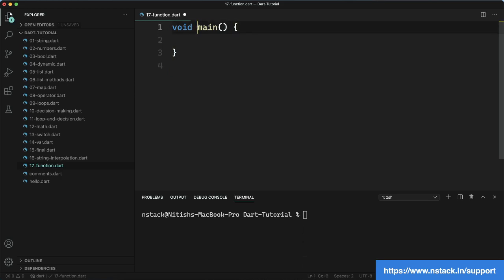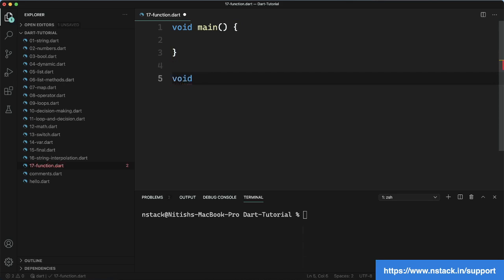The name of this function is main. You can see that it is written here. The name of the function is main. Inside this bracket, if this function takes anything, like if it asks for something or there is any input for that function, that is written inside this bracket. As this bracket is empty, it means it is not asking for anything. And you can see that inside the curly braces nothing is written, which means this function does not have any statement.